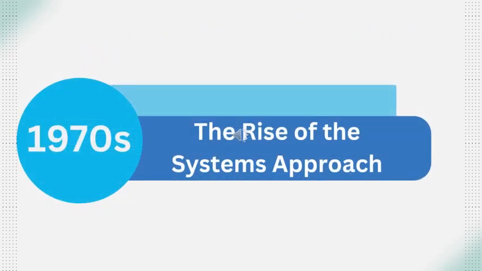The early 1970s also saw a growing interest in the systems approach to instructional design. This approach views instruction as a complex system of interrelated components, including learners, content, materials, and context.